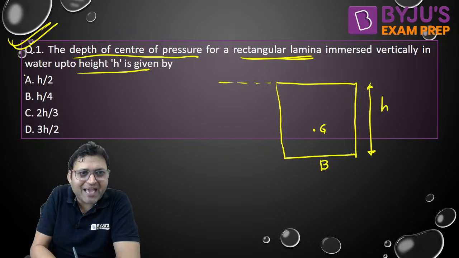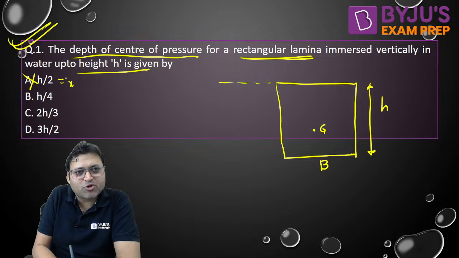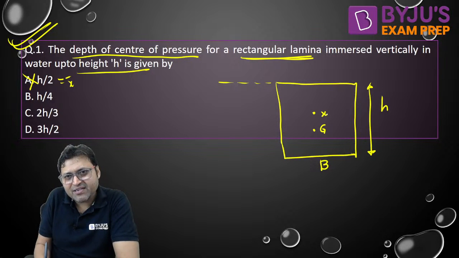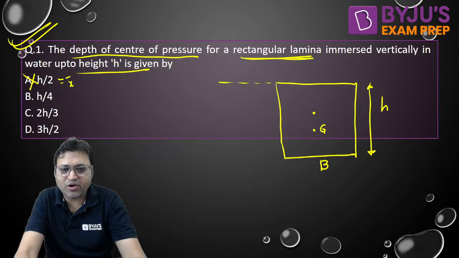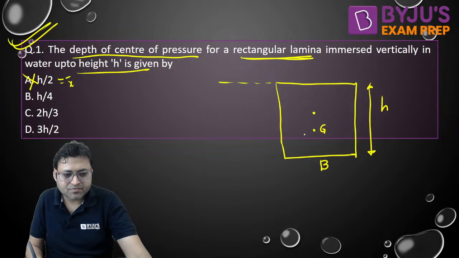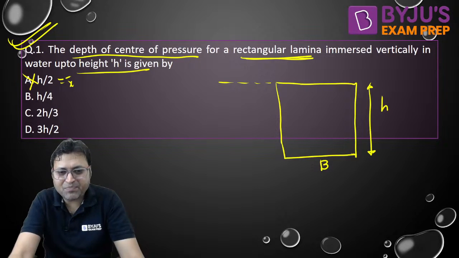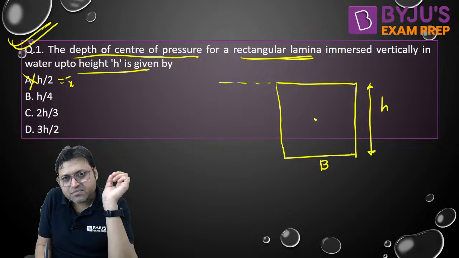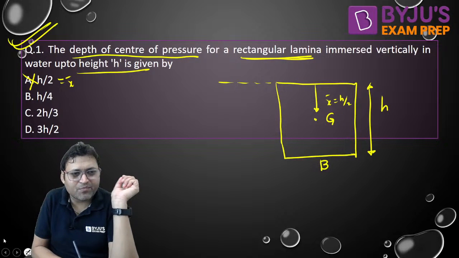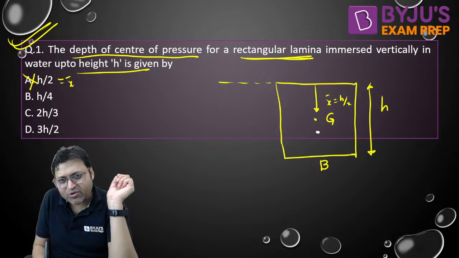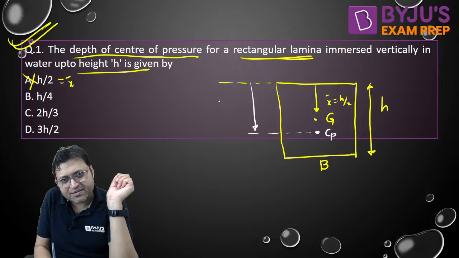Definitely it will not be h by 2. H by 2 will be x bar. Are you getting it? X bar will be h by 2. The depth of centroid will be h by 2. But the question is not about the depth of centroid. The question is about the depth of center of pressure. So we need to find out HCP.